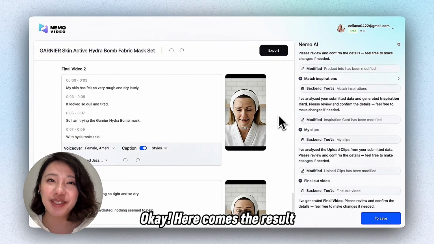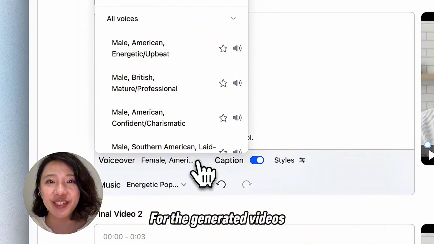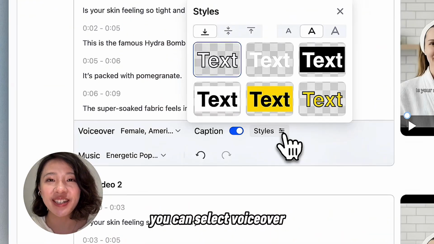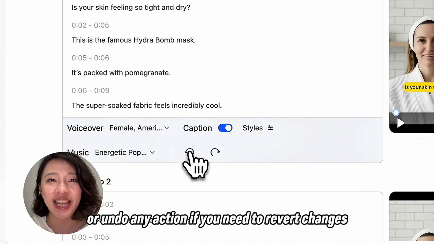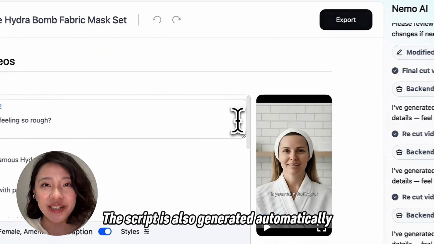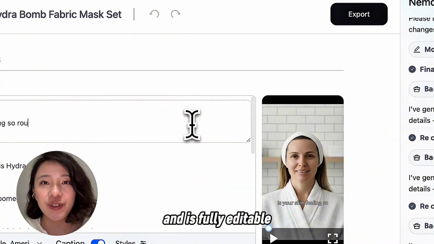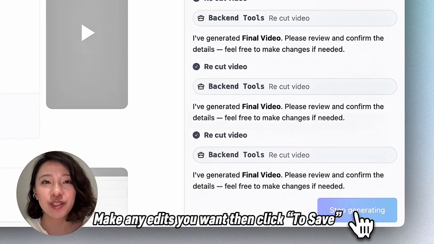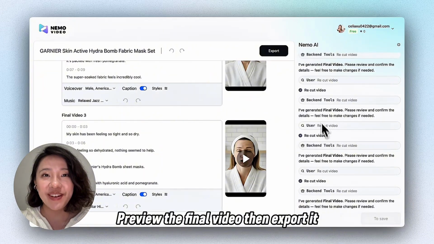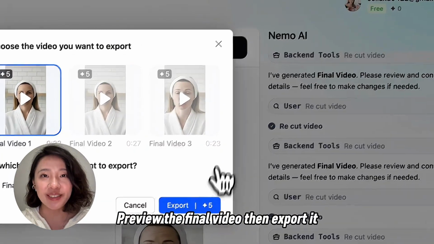Okay, here comes the result. For the generated videos, you can select voiceover, caption style, and background music you like, or undo any action if you need to revert changes. The script is also generated automatically and is fully editable. Make any edits you want, then click to save. Preview the final video, then export it when you are ready.